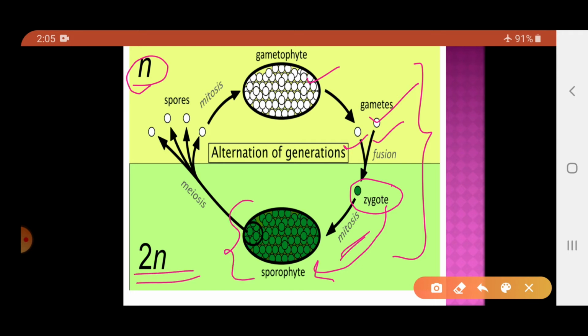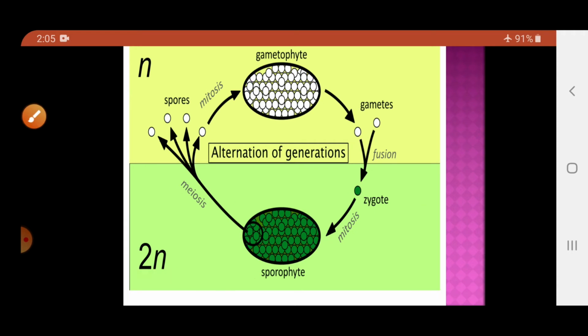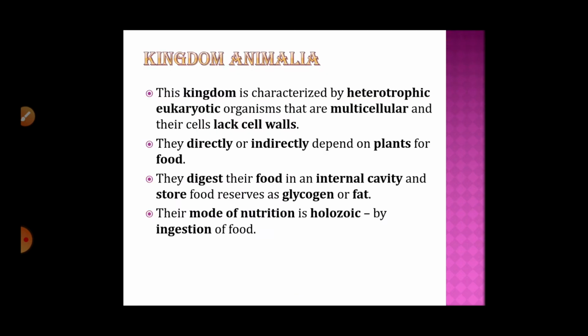Now sporophytic plant body, it is which type of structure? It is a diploid structure. Now these sporophytic cells, they divide by the meiosis, and it produces the spores. These spores on mitosis form the haploid, that is gametophyte. So basically gametophyte is a haploid structure and sporophyte is a diploid structure, and this is called as the alternation of generation. They alternate with each other. The gametophyte stage and the sporophyte stage alternate with each other, and that is called as the alternation of generation. So that is regarding the kingdom Plantae.